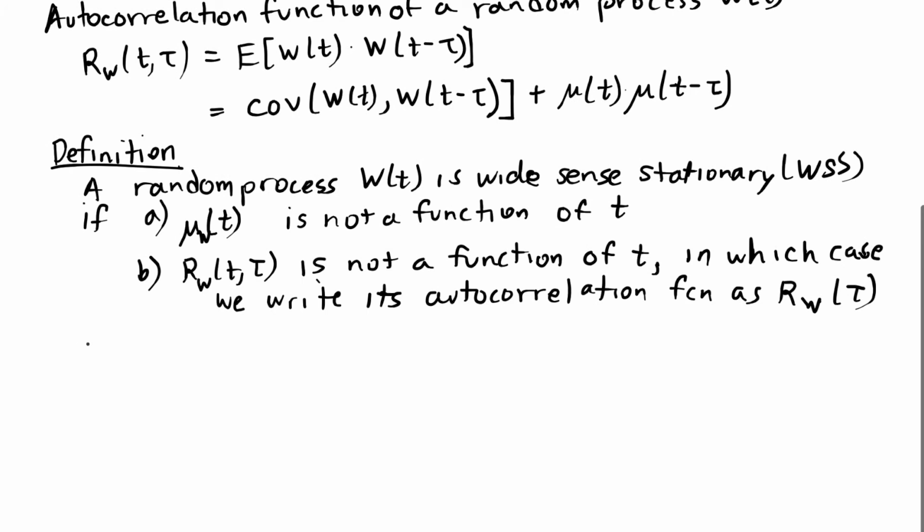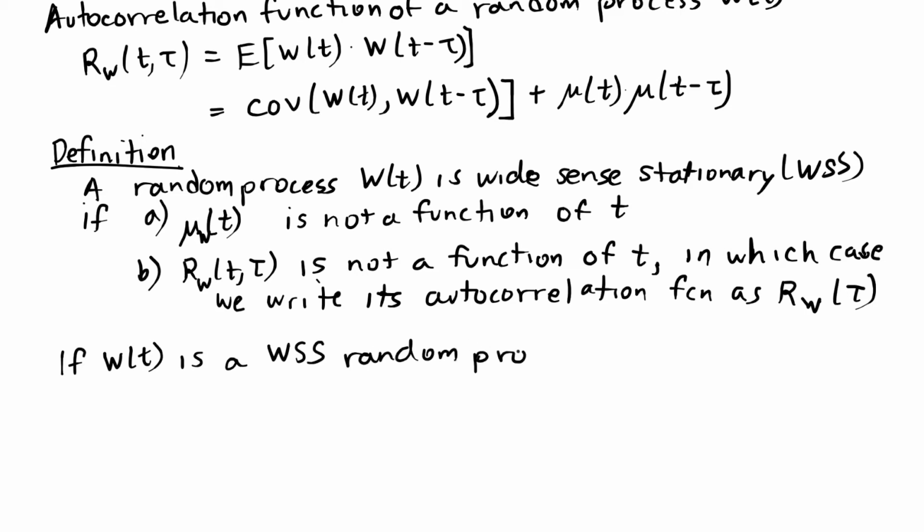This definition is important because when a random process is wide-sense stationary, it has this property. One of the most surprising results that I learned in my random processes course is that for a wide-sense stationary random process, the power spectral density and autocorrelation function are Fourier transform pairs.